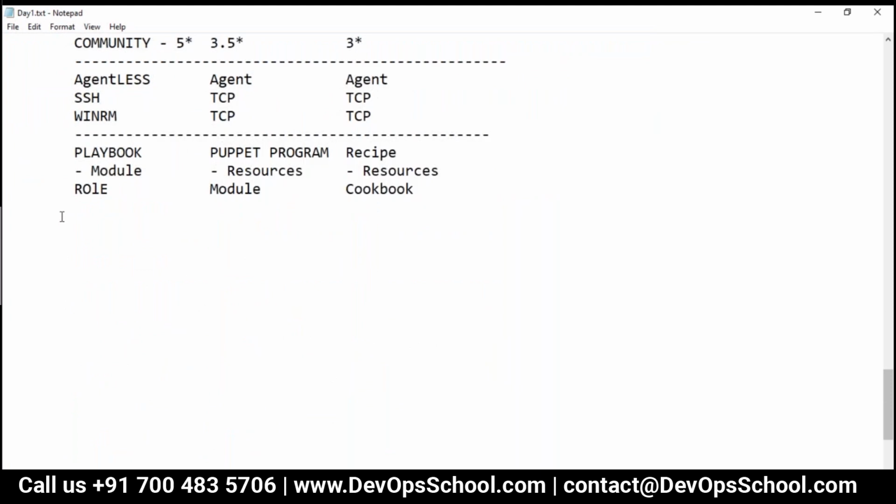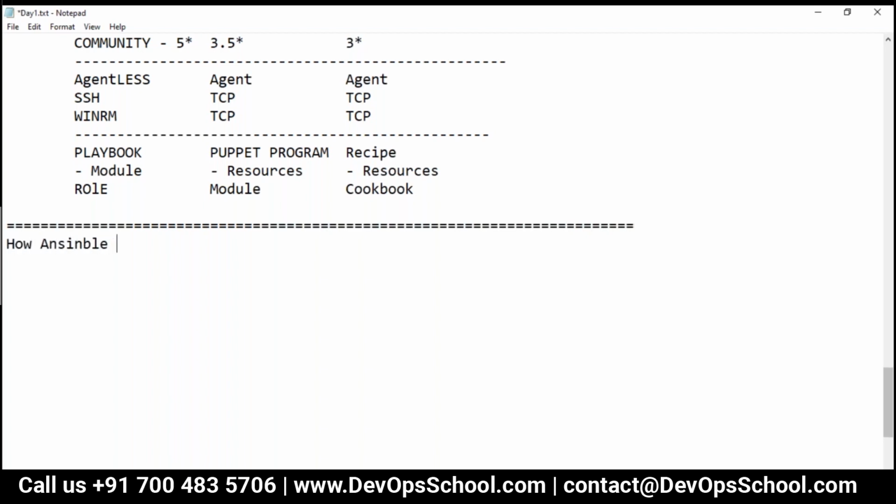Now the next topic is, I understood the what and why, but how Ansible works, that is important. You can also call it Ansible architecture. Typically, how does Ansible work? These are the things we should know, so now let's understand that.